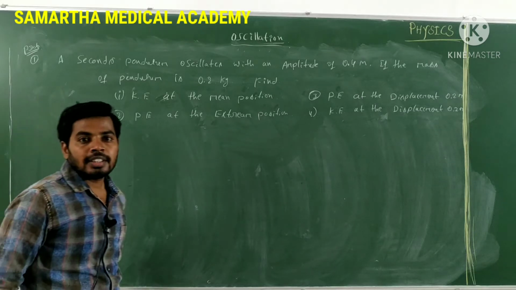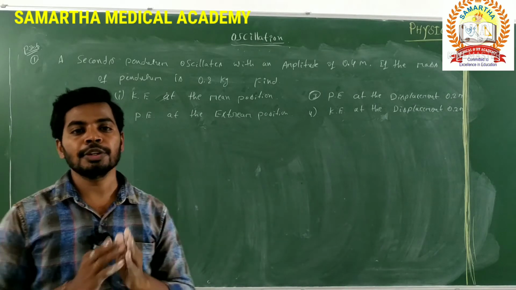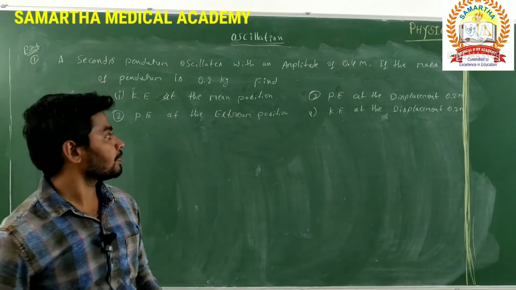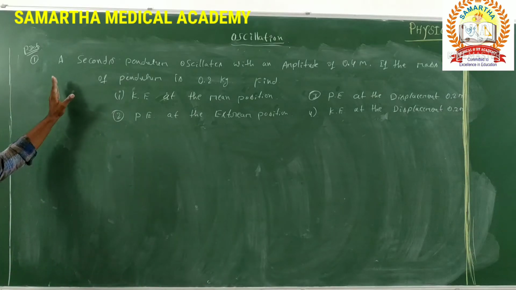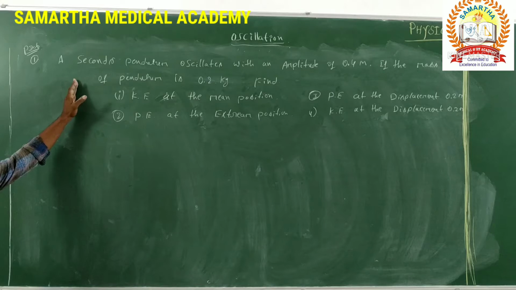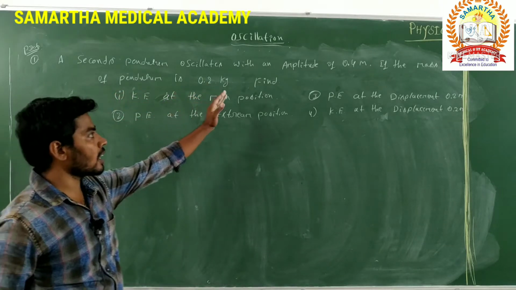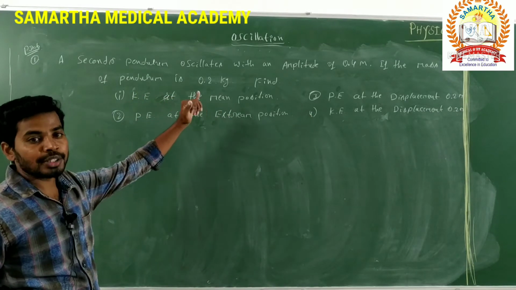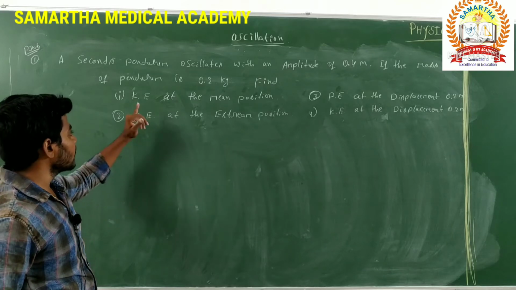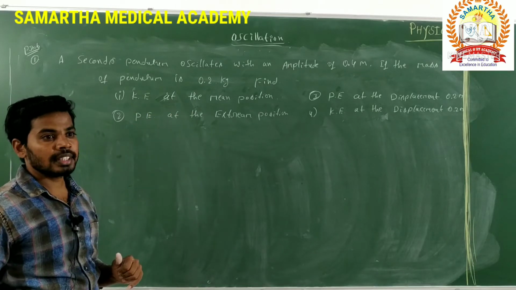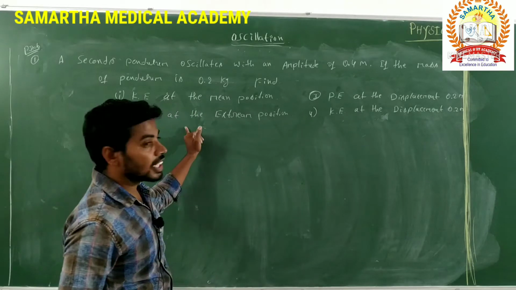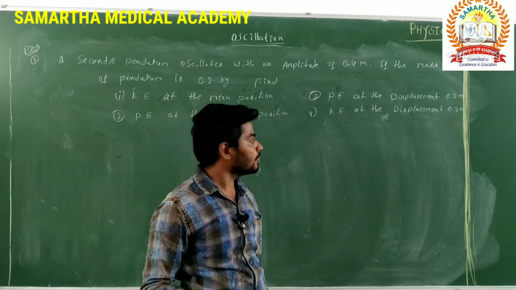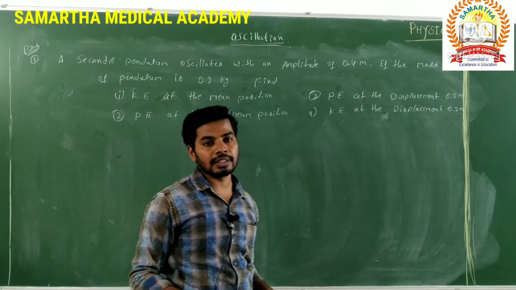Okay. The problems based on kinetic energy, potential energy, and total energy in simple harmonic motion. The most important is here they have given one question. A second's pendulum oscillates with an amplitude of 0.4 meter. If the mass of the pendulum is 0.2 kg, find the kinetic energy at the mean position. The second one, kinetic energy and potential energy at the extreme position. Third one, the potential energy at the displacement 0.2 meter. Kinetic energy at the displacement 0.2 meter.